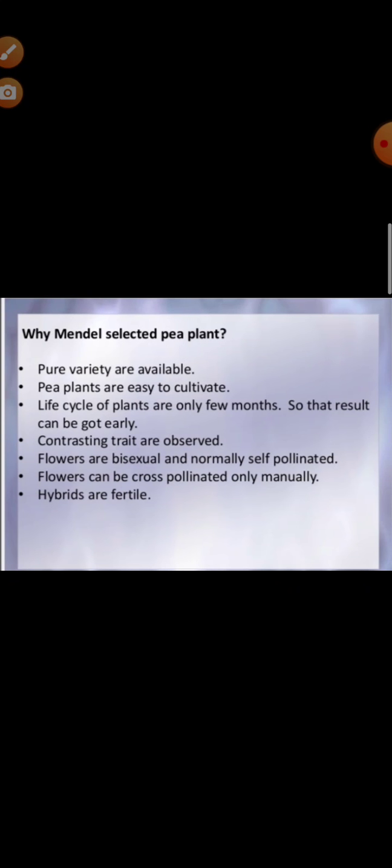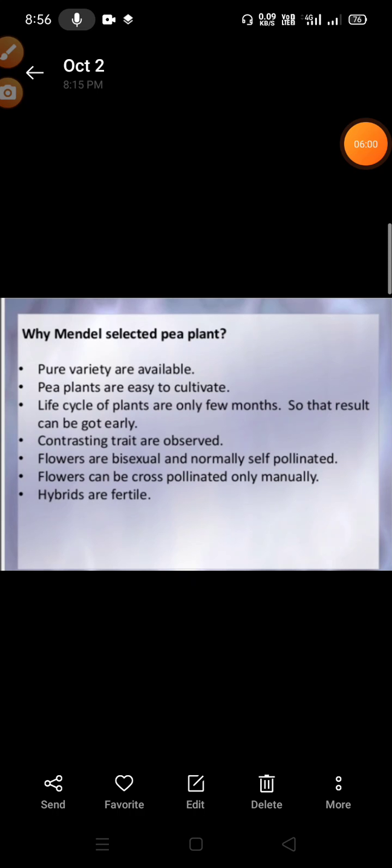Now, a very important question. So many varieties of plant species are found, then why did Mendel select the pea plant for his experiment? Why was the garden pea selected as experimental material? Because it is an annual plant with a short life cycle. The pea plant has perfect bisexual flowers containing both male and female parts. The flowers are predominantly self-pollinating, and it is easy to get a pure line for several generations.